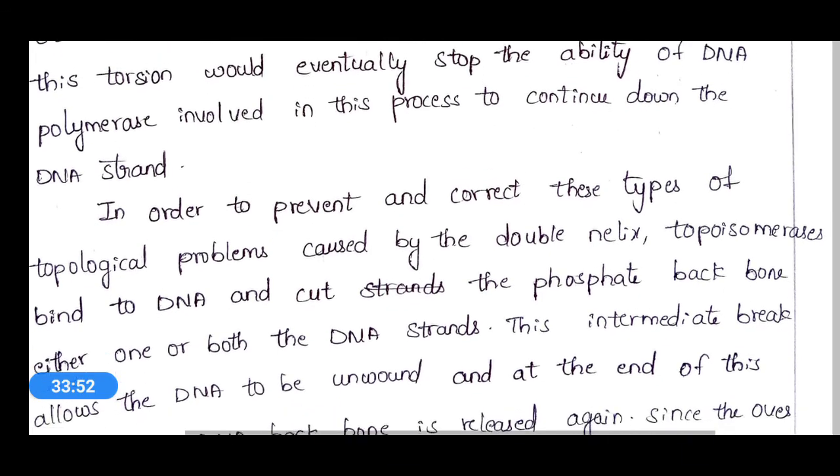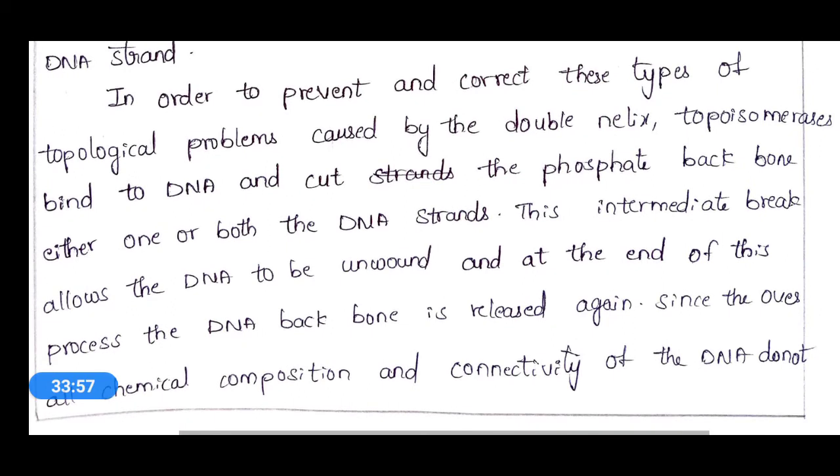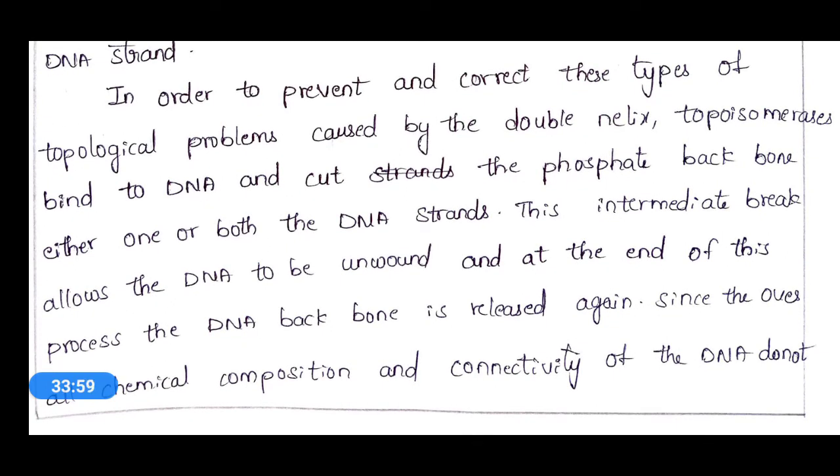In order to prevent and correct these types of topological problems caused by the double helix, topoisomerases bind to DNA and cut the phosphate backbone of either one or both of the DNA strands.